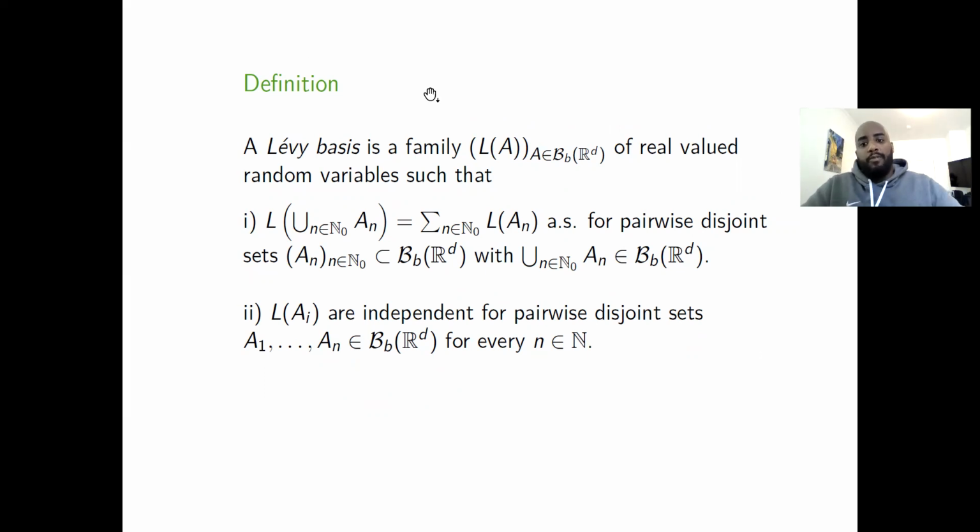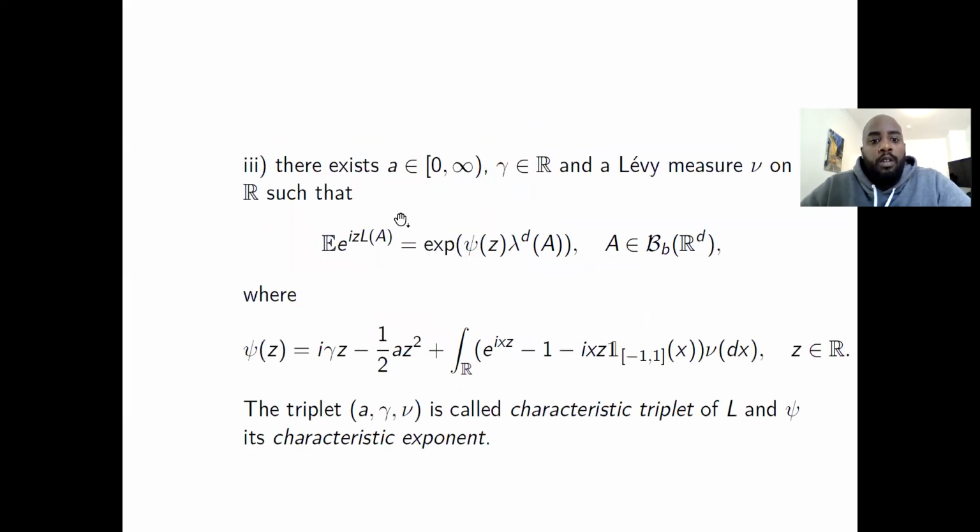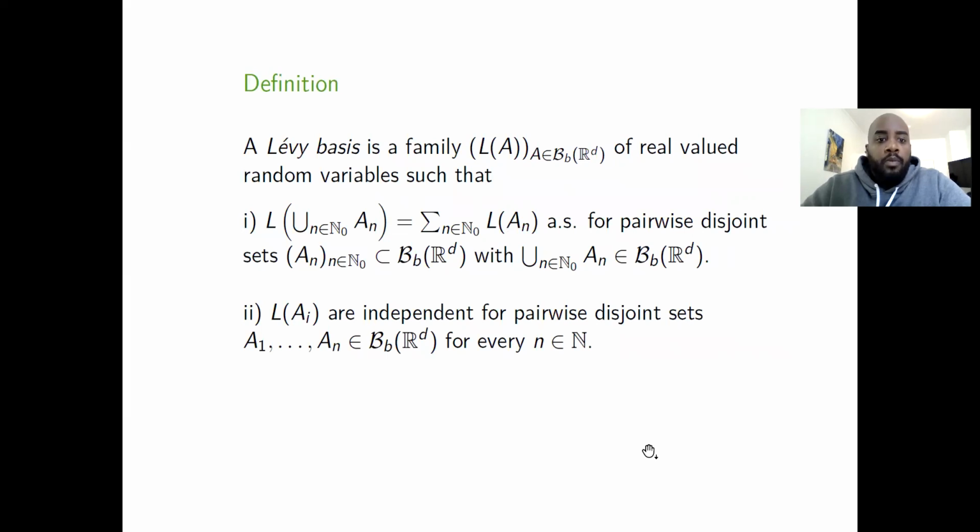A Levy basis is a family L(A), where A is a bounded Borel set, of real-valued random variables, such that L of the union of the A_n is equal to the sum of L(A_n) almost surely for pairwise disjoint sets A_n, where not only each A_n has to be a bounded Borel set, the union has to be as well. And L(A_i), i from 1 to n, are independent for pairwise disjoint sets A_1 up to A_n.